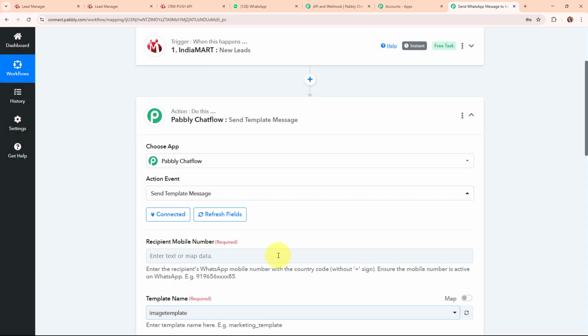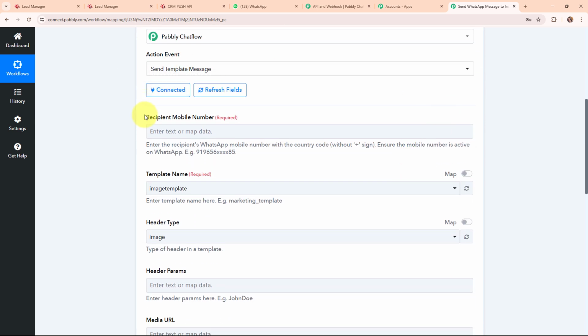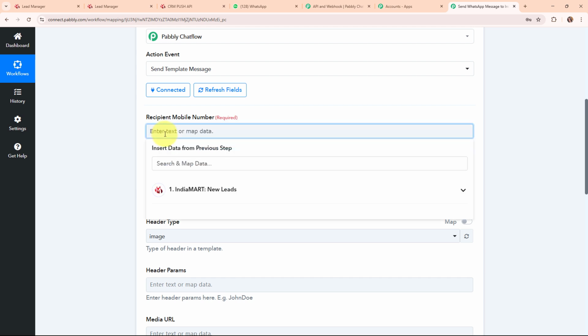And here you can see we are now successfully connected. So moving forward, here it is asking me to enter the recipient mobile number. Here I need to enter the number to whom I want to send an automated WhatsApp message. Instead of entering the mobile number manually, I'm going to map the data. Mapping data means inserting data from a previous step. That means I'm going to map the data from the response that I've received in my trigger step.